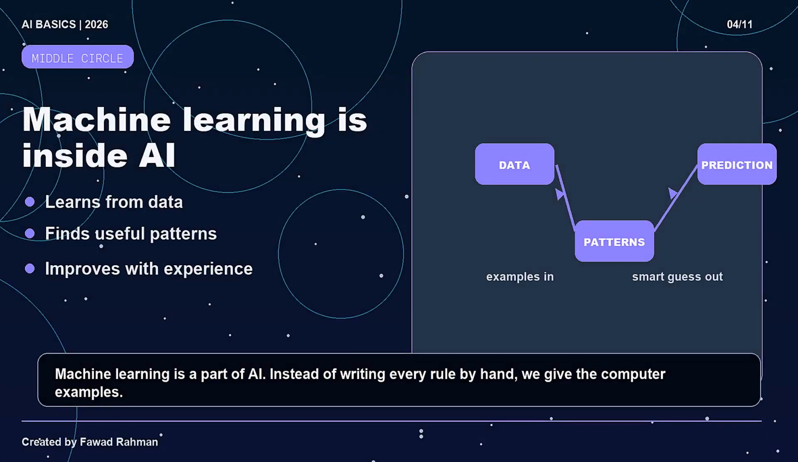Machine learning is a part of AI. Instead of writing every rule by hand, we give the computer examples. The system studies those examples, finds patterns, and uses those patterns to make predictions or decisions on new situations. A simple way to say it is this: normal software follows instructions, while machine learning discovers patterns from examples. The developer guides the process, but the pattern comes from the data.